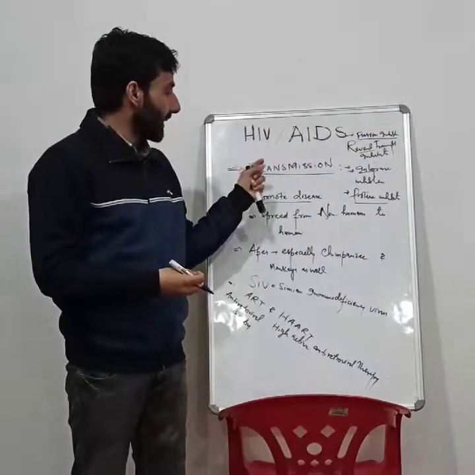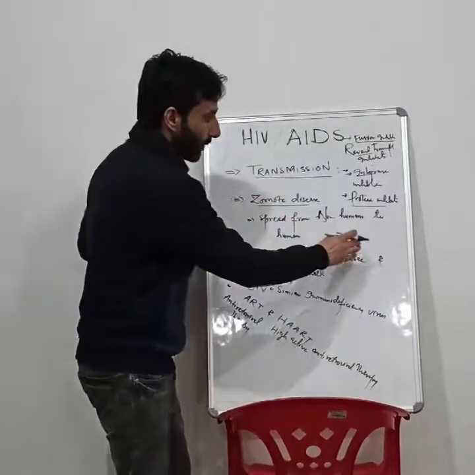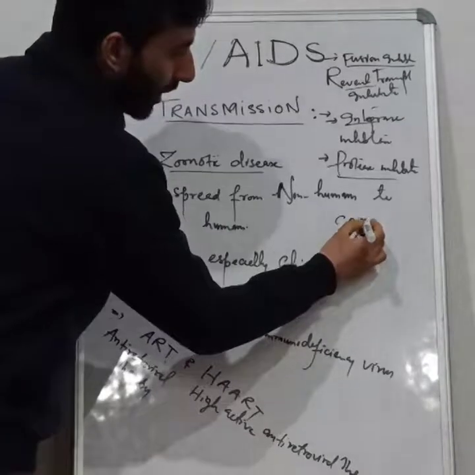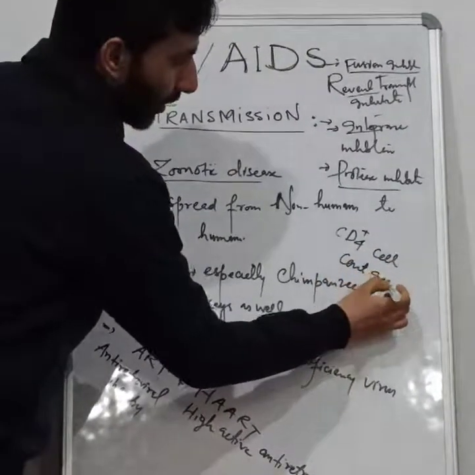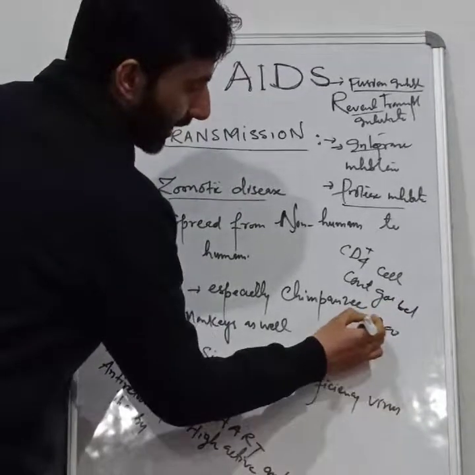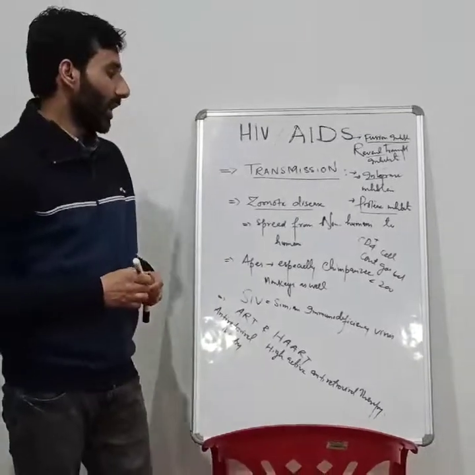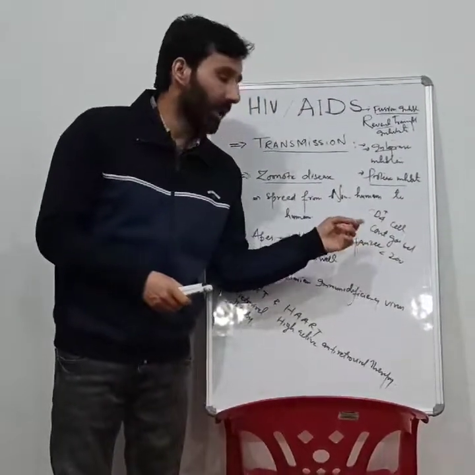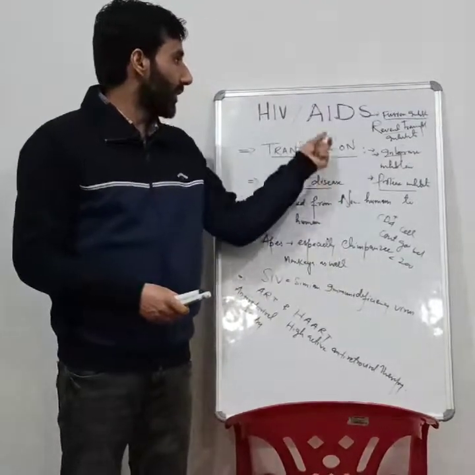Actually, AIDS develops fully when, one more point we must mention, the CD4 positive cell count goes below 200 cells per microliter. When the CD4 cell count goes below 200 cells per microliter, we can define that situation as AIDS.